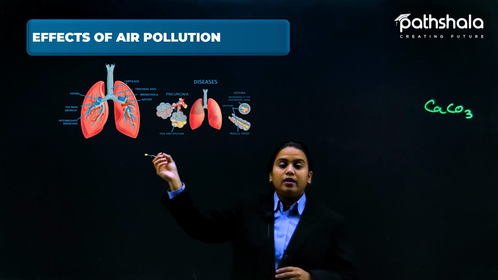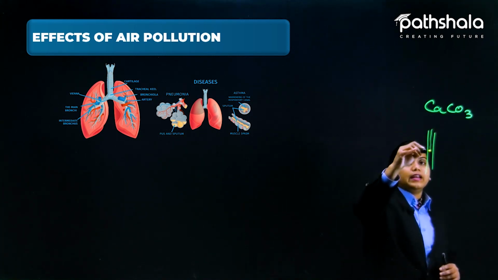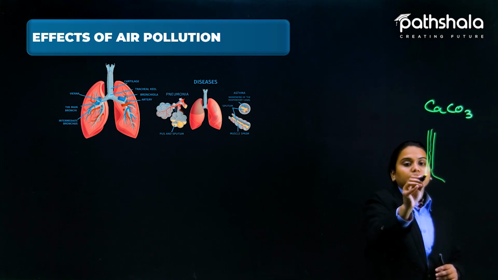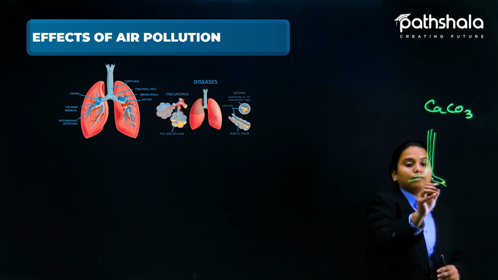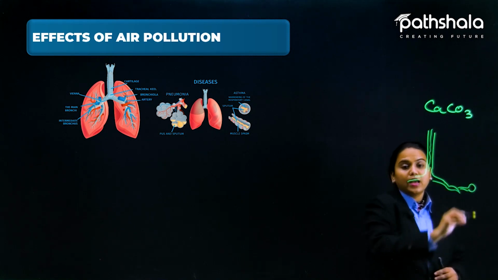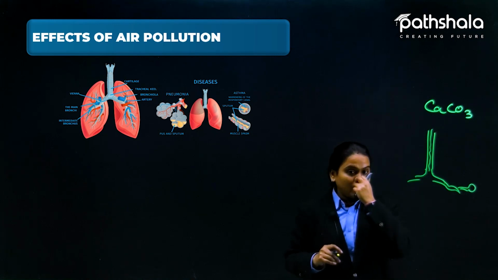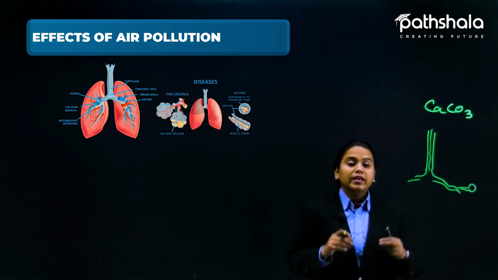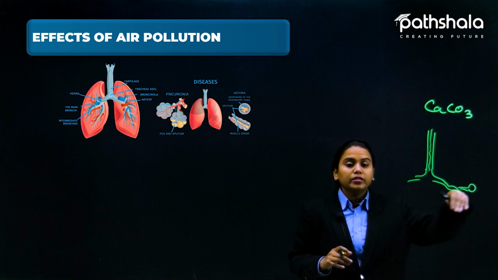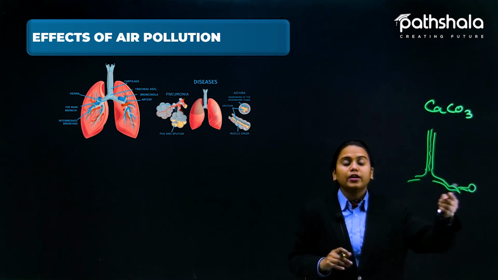Okay, now the alveoli, here these are the alveoli, get fully filled with the carbon that is generated here. Let's suppose through the windpipe we are inhaling the bad air, and then we have bronchi, then bronchioles, and the bronchiole branches have in the end alveoli like this. Alveoli is the place where the air totally gets submerged into the blood. Okay, now it is going to be mixed here into the blood.